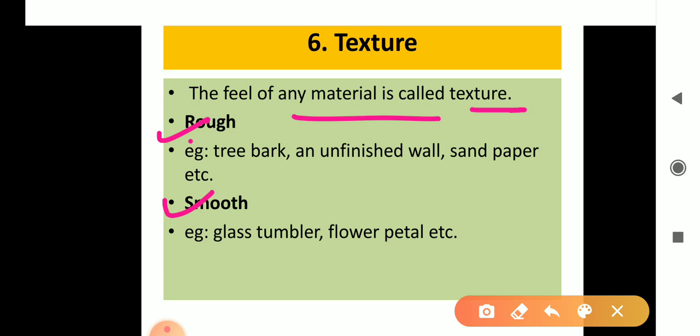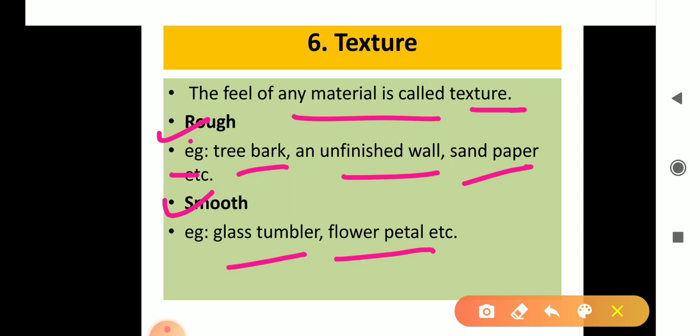For rough, I can give you so many examples, such as tree bark, unfinished wall, sandpaper, maybe your book, and maybe the floor. And smooth is, for example, glass tumbler, window pane, and flower petal, etc. These are examples of smooth texture. Is it okay? Then texture is of two types, rough and smooth.